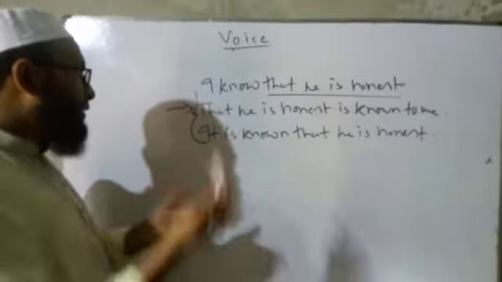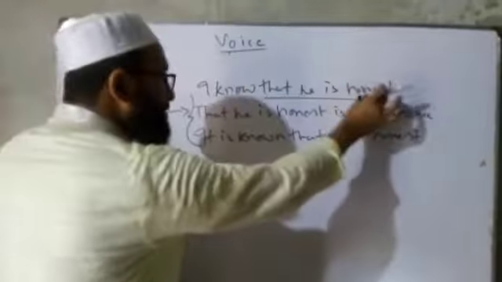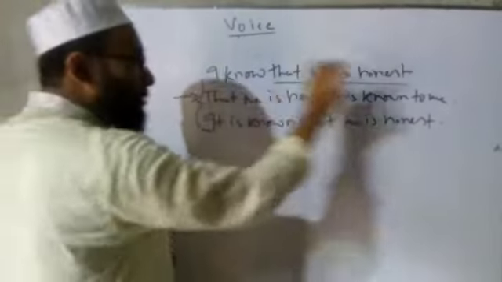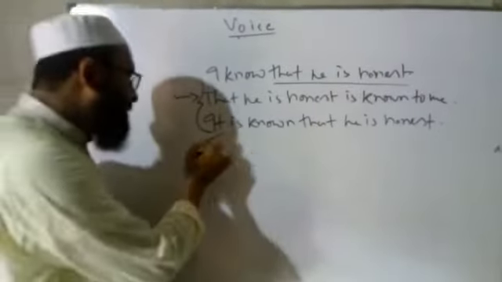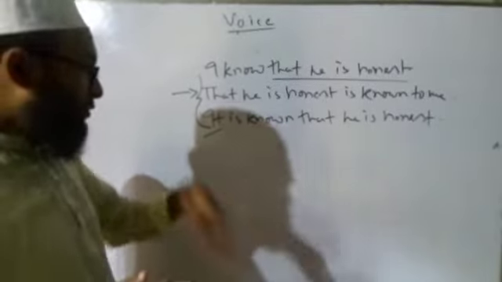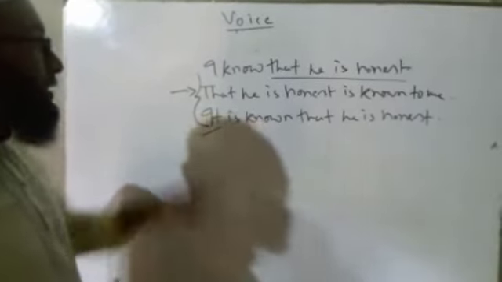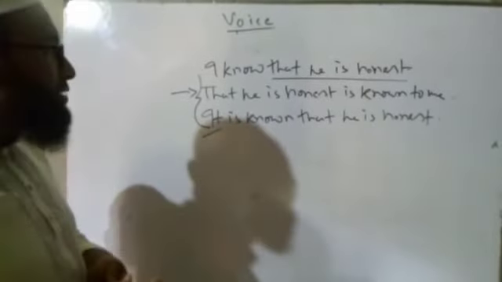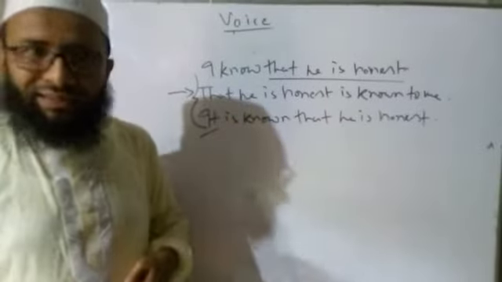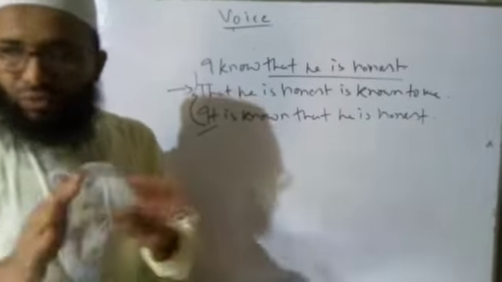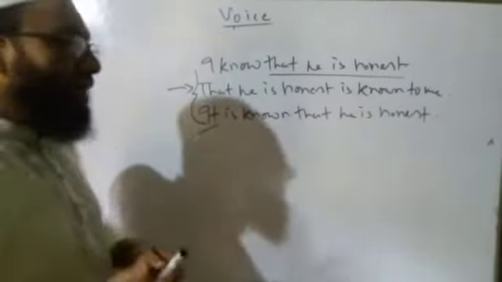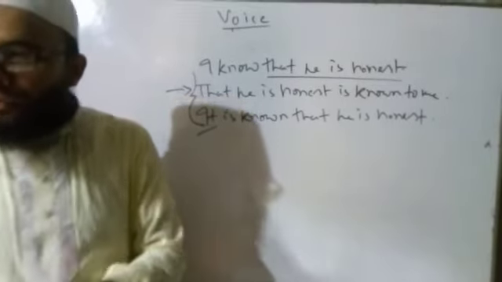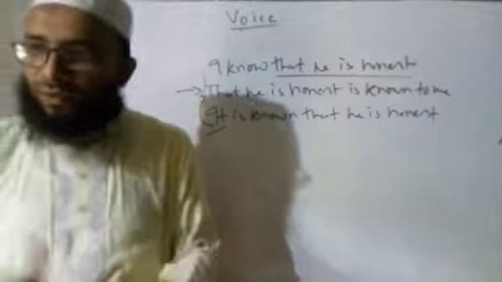Whether we say "that he is honest", meaning the last part of the sentence, we will place it in place of the subject, and the rest will be in the passive form, or we can use introductory "it" as a subject. We can use it like this. It is in case of a complex sentence. If there are two different objects in a complex sentence, then we have to change to different passive voices. And in case of compound sentences, we have to change both clauses, because in compound sentences both are simple clauses.